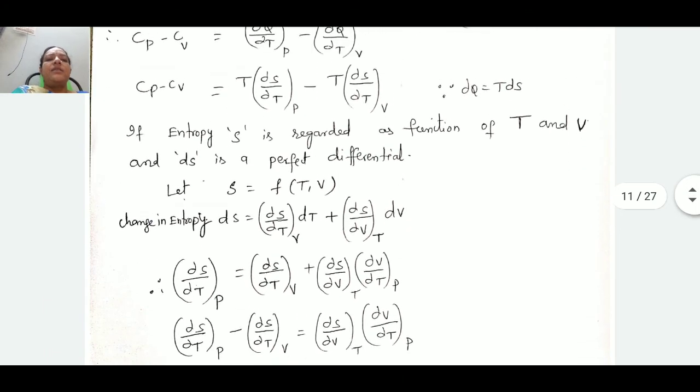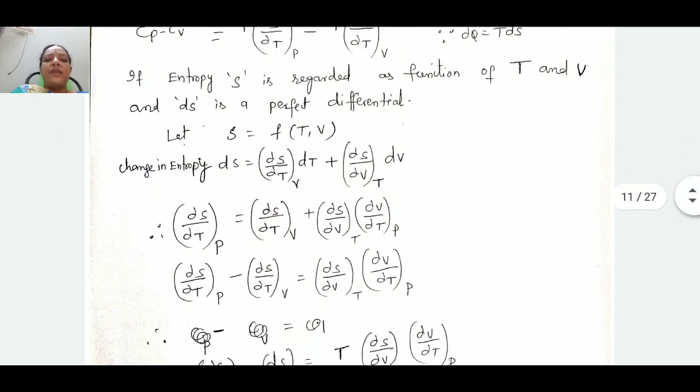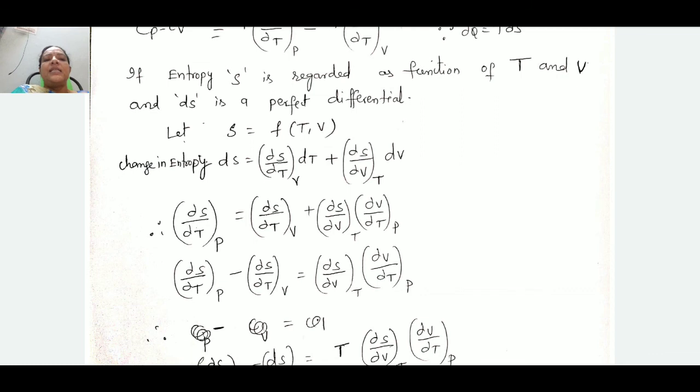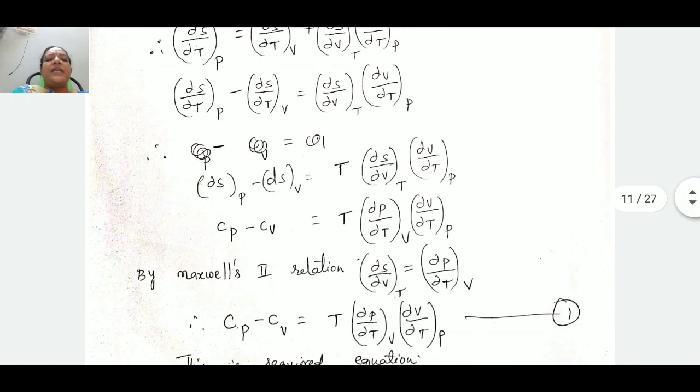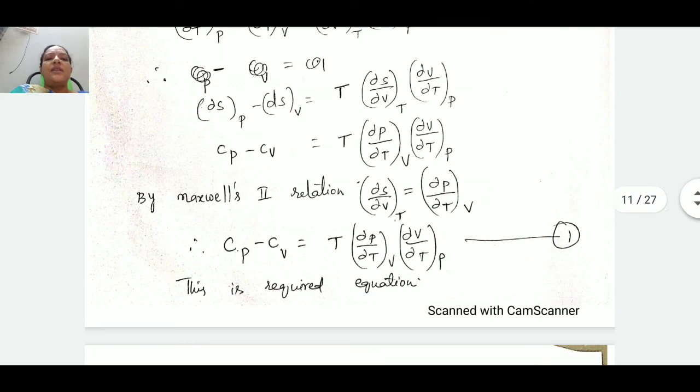In this one, we assume entropy is a function of temperature and volume. We calculated the change in entropy dS. After that, we get a key equation to derive the relation between Cp minus Cv. That is, Cp minus Cv is equal to T (dou P by dou T at constant V) into (dou V by dou T at constant P).